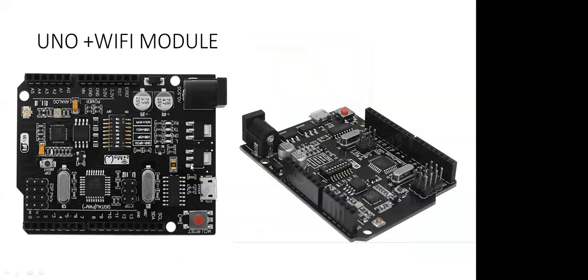The first one is you can use it separately as an Arduino Uno. The second configuration is you can use it as a separate Wi-Fi module. The third usability of this device is you can use it as Arduino Uno plus Wi-Fi module, where you can integrate both. I'm going to show you how to use it as an Arduino Uno, and then the third application, using it as Arduino Uno plus Wi-Fi. These 2 things are required for IoT applications. So let's see how we can do it.